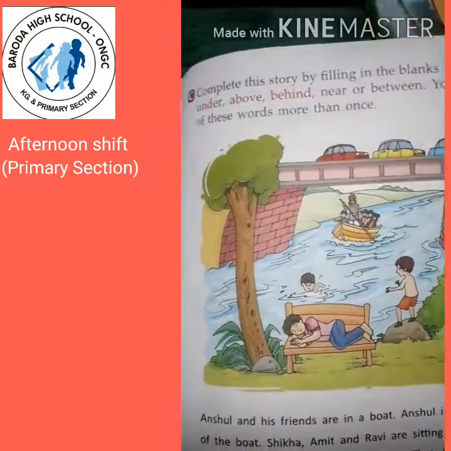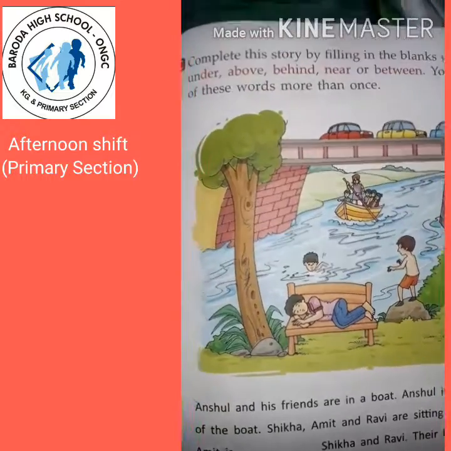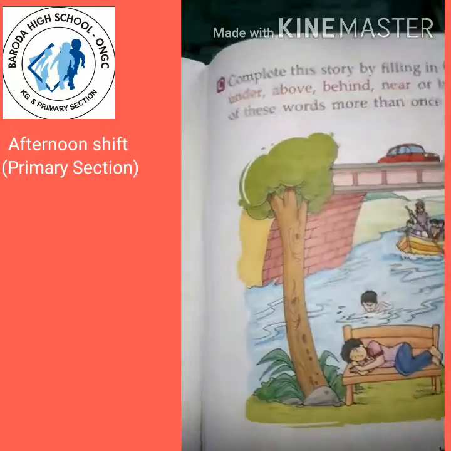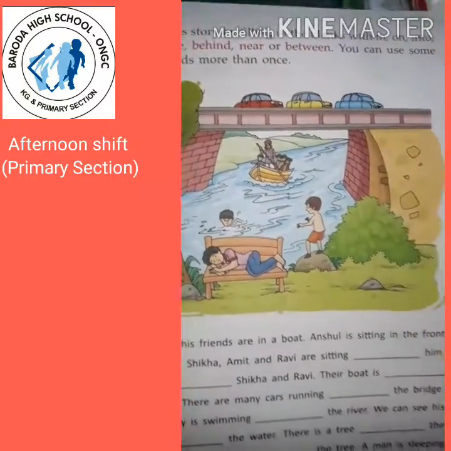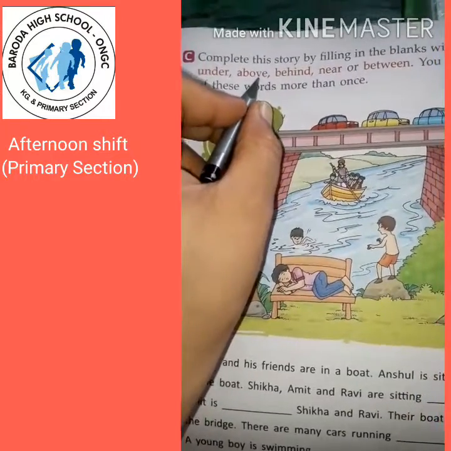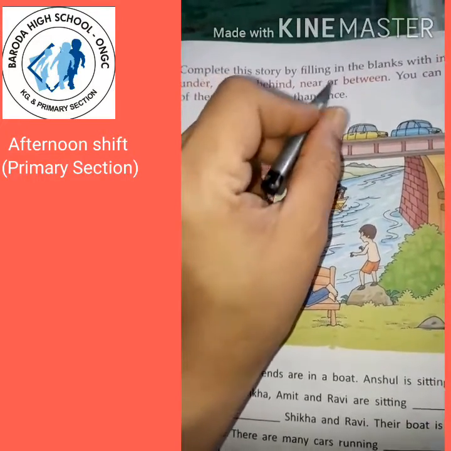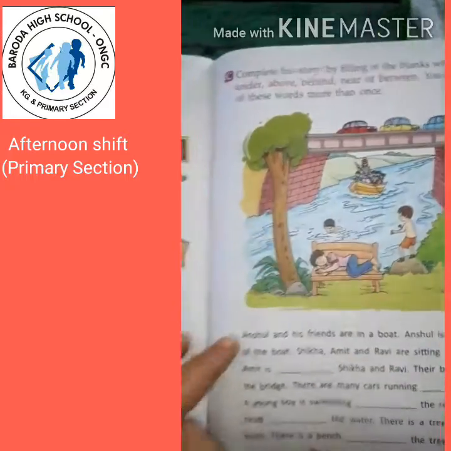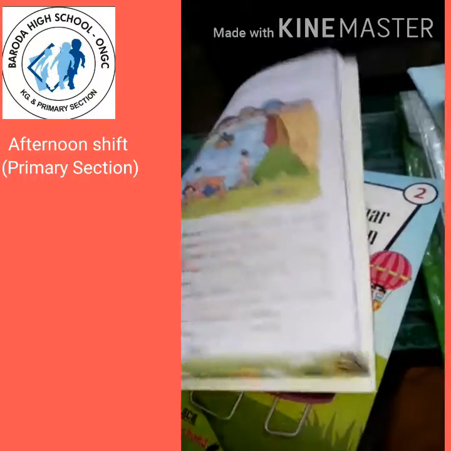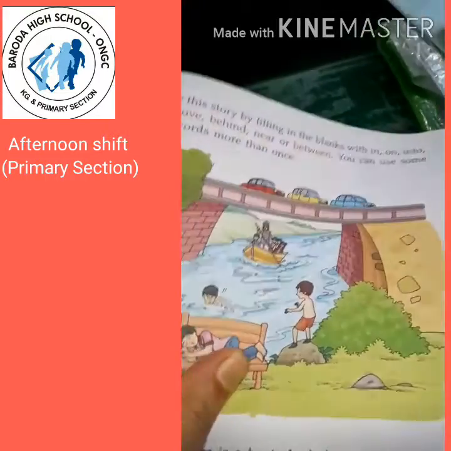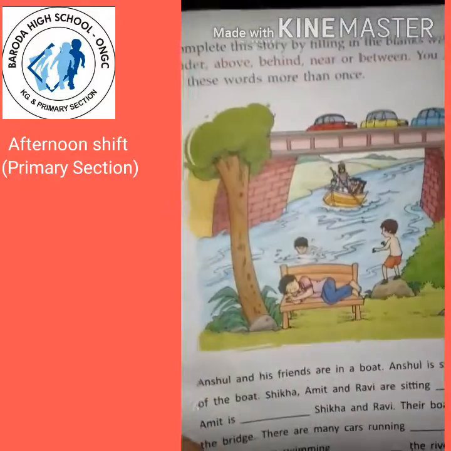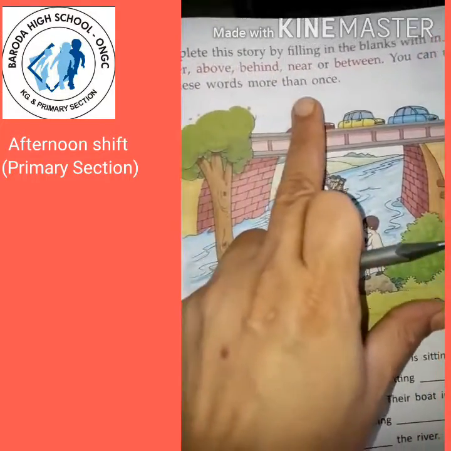See here. Complete this story by filling the blanks with in, on, into, under, above, behind, near or between. Here we have to fill up all these blanks with these prepositions. Now see, you can use some of these words more than once.